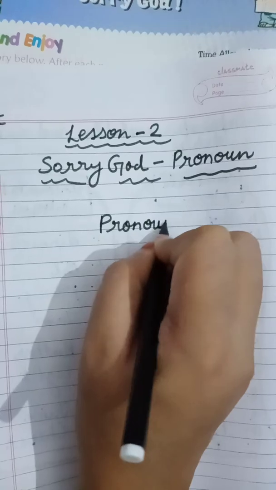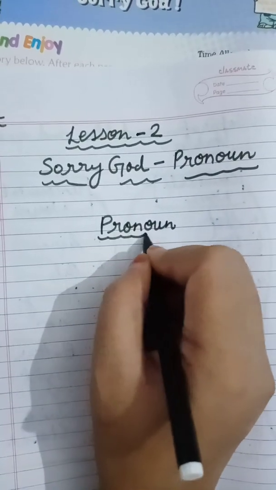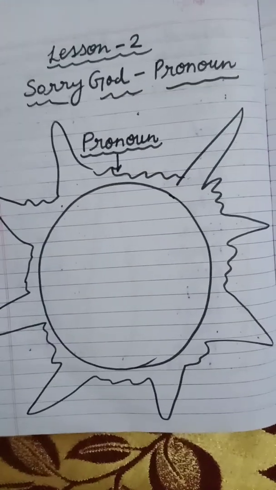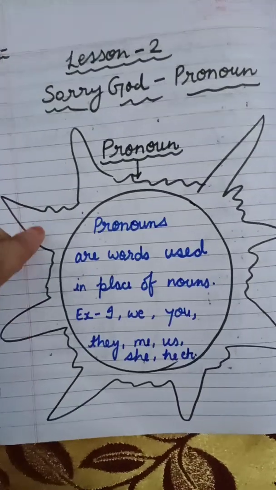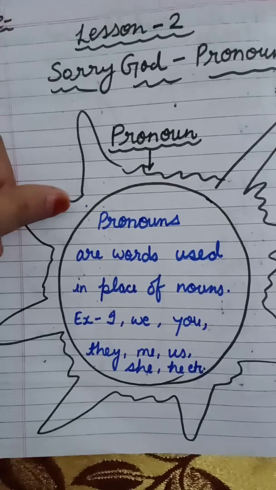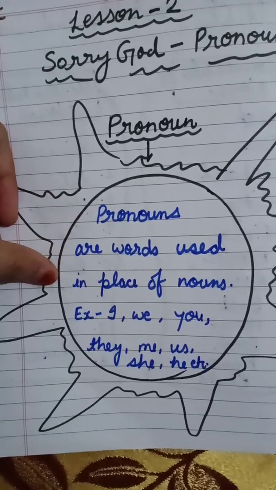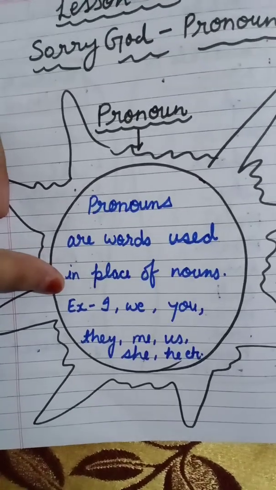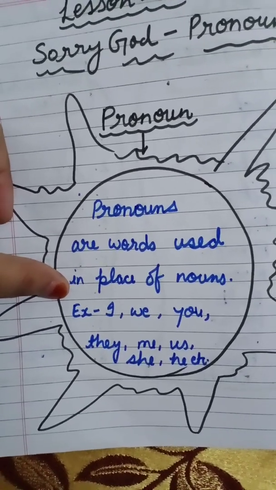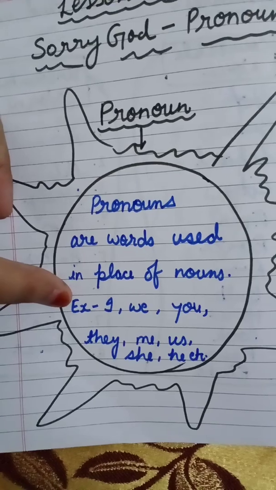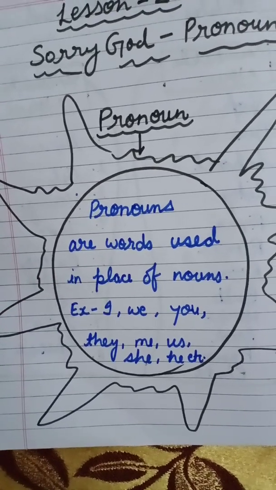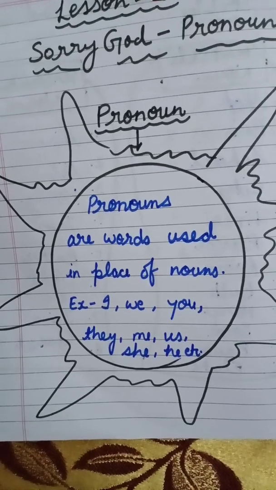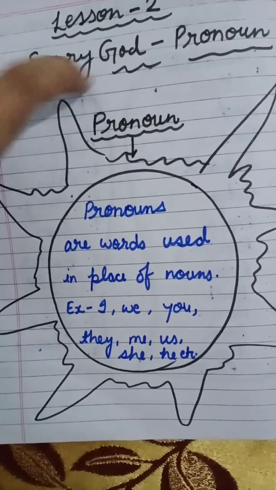Now write the definition of the pronoun. Here write pronoun. What is the definition? You will write the definition. So what is the definition of pronoun? Pronouns are words used in place of nouns. Some examples are given: I, we, you, they, me, us, she, he, etc. So your work is to read the chapter and find out all the pronouns from the chapter and do this work.